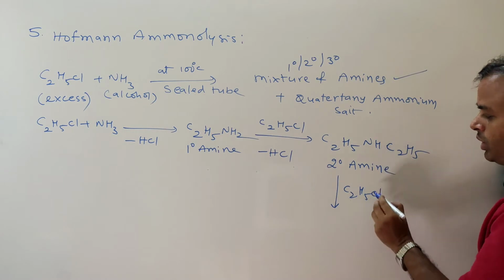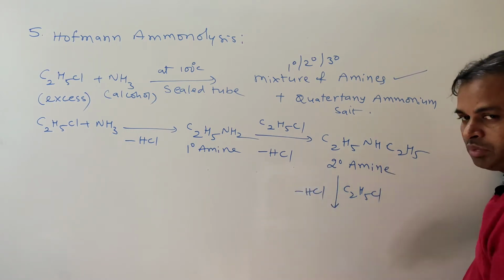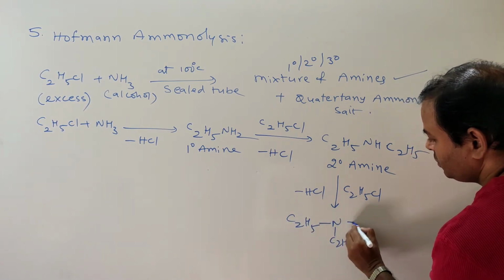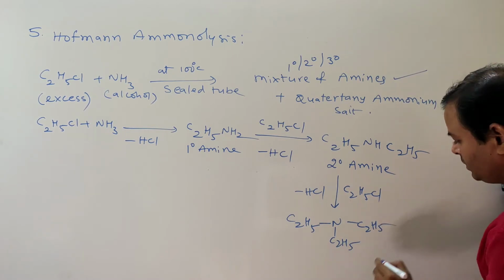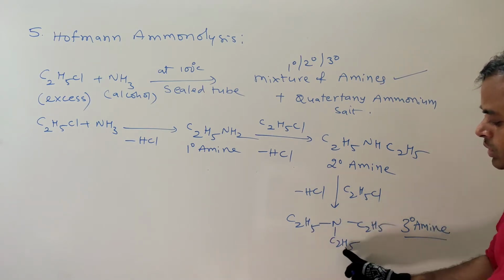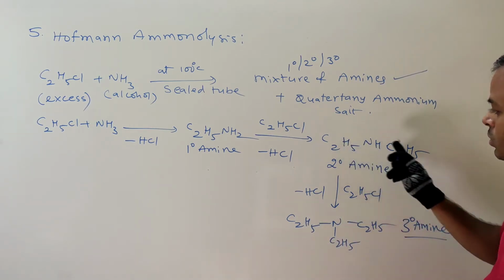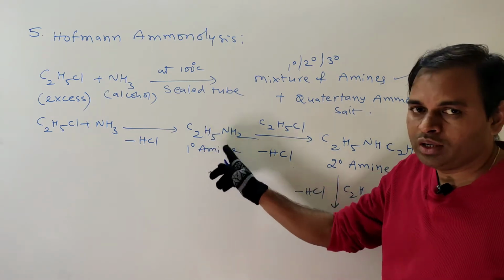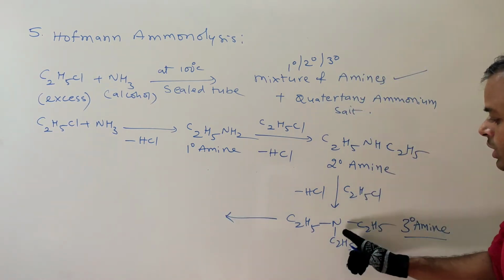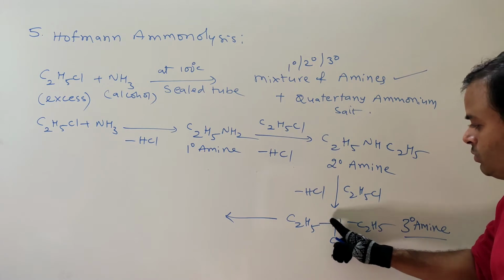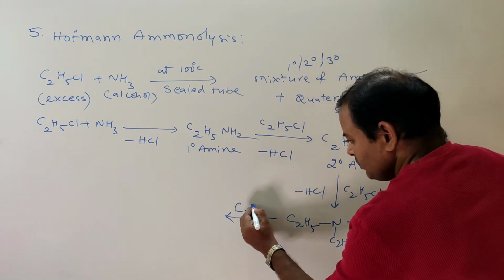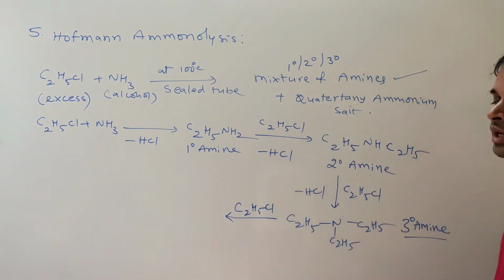Here also it has one hydrogen, so loss of HCl takes place, and it gives (C2H5)3N. This is a tertiary amine. Three alkyl groups, so it is tertiary amine; two alkyl groups, secondary amine; only one alkyl group, primary amine. Now in this case there are no hydrogen atoms, so removal of HCl is not possible, even though it reacts with C2H5Cl to give quaternary ammonium salt.